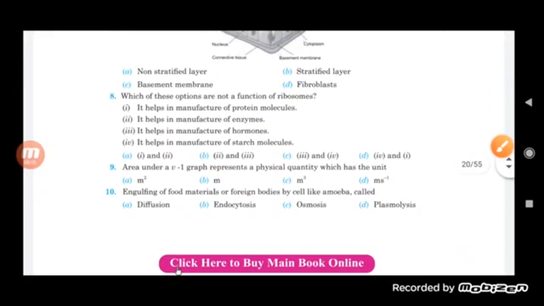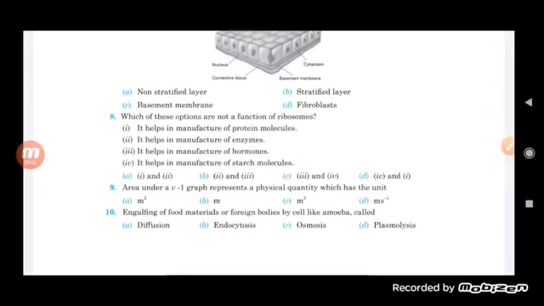Now next one is, which one of these options is not a function of the ribosome? First, it helps in manufacture of protein molecule. Second, it helps in manufacture of enzyme. Third, it helps in manufacture of hormone. Fourth, it helps in manufacture of a starch molecule.